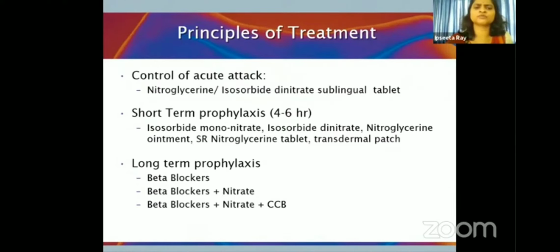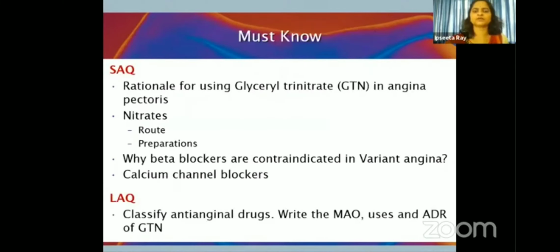For short-term prophylaxis to prevent any exertion, like when you want to climb uphill, you can use nitroglycerin sustained release tablets or transdermal patches. For long-term prophylaxis, beta blockers are the drug of choice. If not controlled with beta blockers alone, you can add drugs from different classes, whether it is nitrates or even calcium channel blockers.